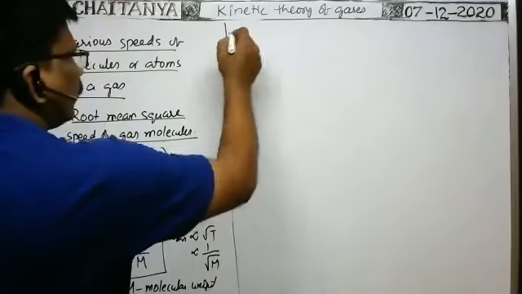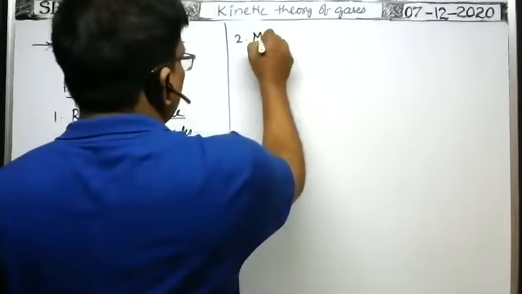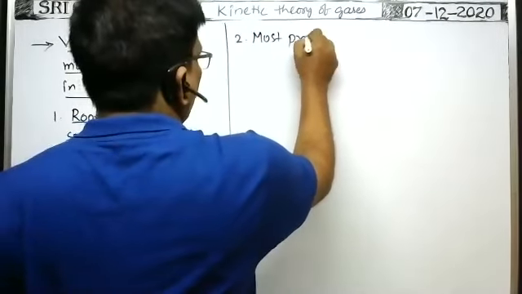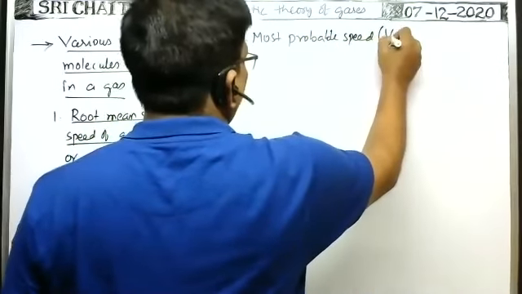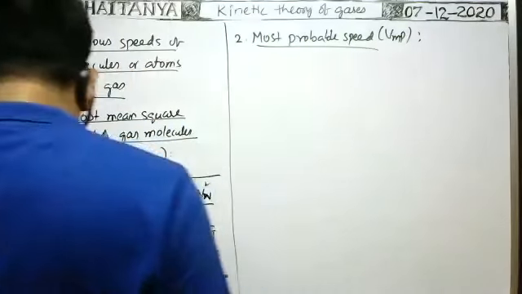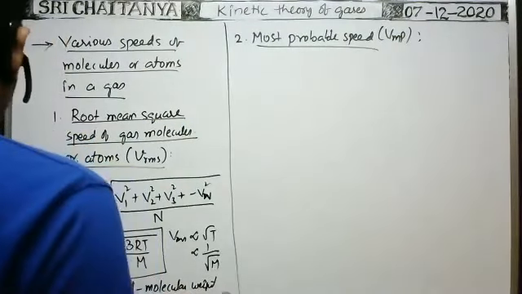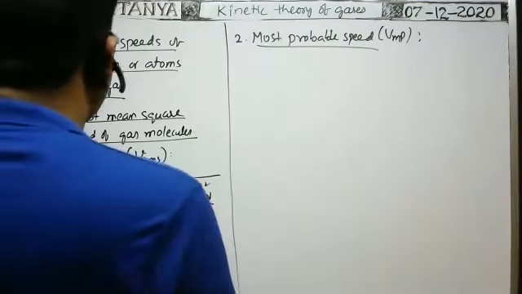Okay, the second one, most probable speed, VMP. So the speed with which more number of atoms or molecules in a gas can travel is called the most probable speed.